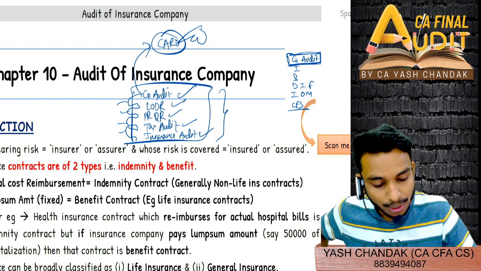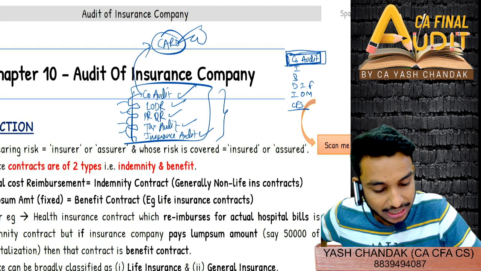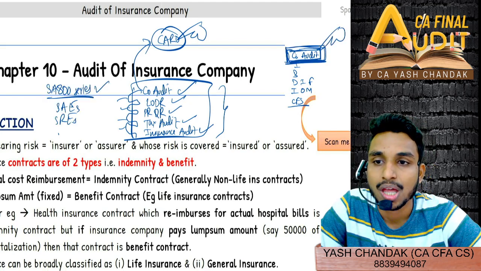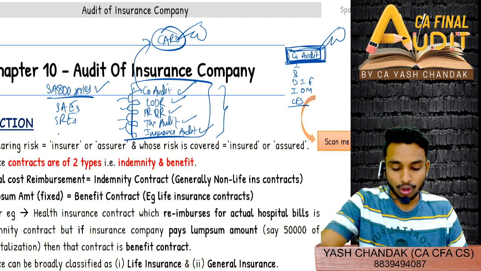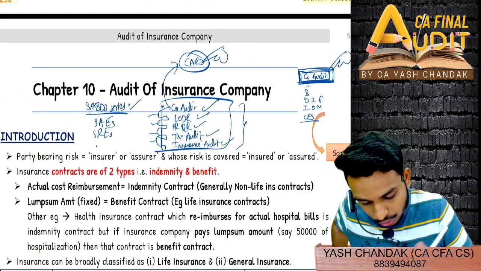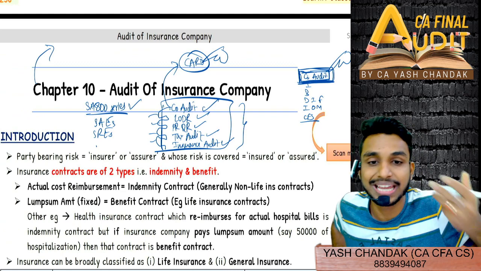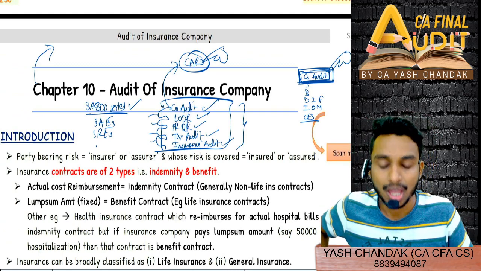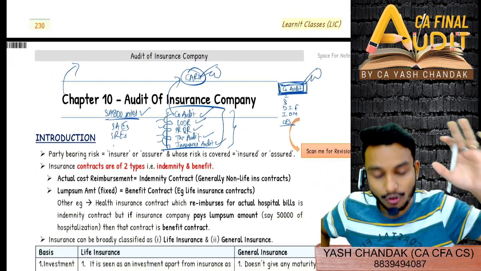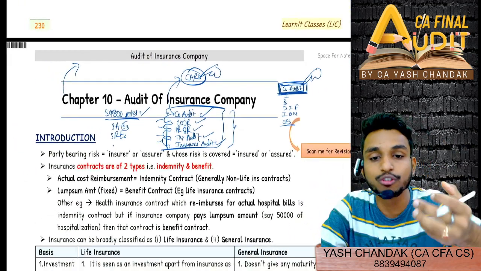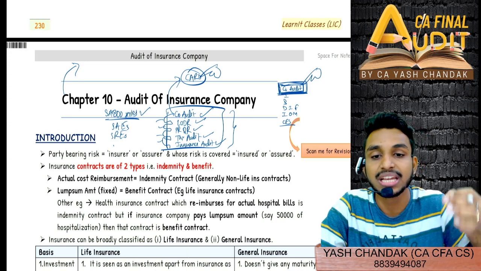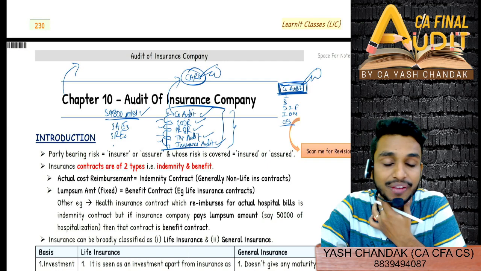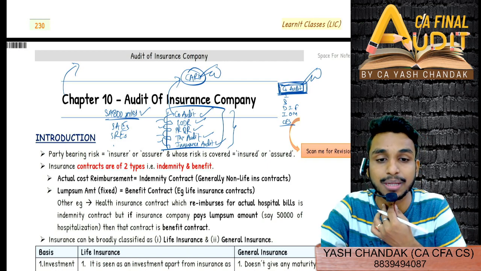Okay. So company audit, I might be providing you with recorded lectures. Insurance audit also, as I told, audit of insurance company is going to be removed from the next attempt, right? And this is very important for your attempt. I have observed that whatever chapters are being removed by the institute from the next attempt onward, generally they tend to ask questions in the attempt prior to that. So you will find a lot of questions being asked from the chapter prior to that.